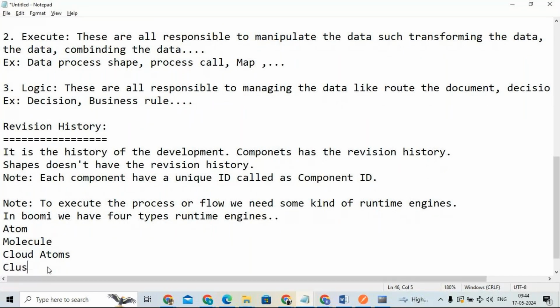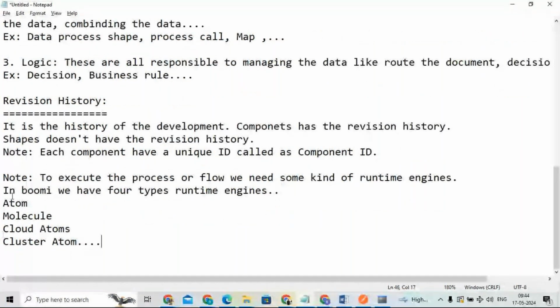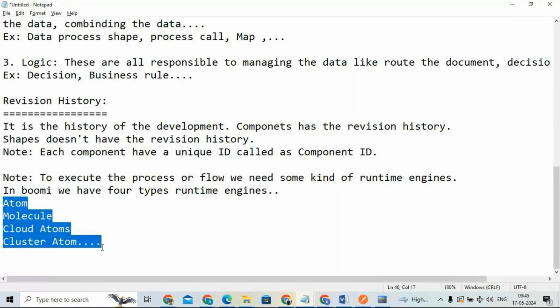These are the four types of runtime engines available in Boomi to execute and run the process.